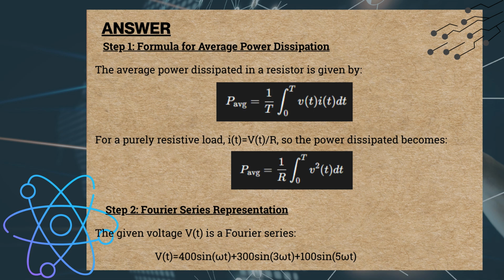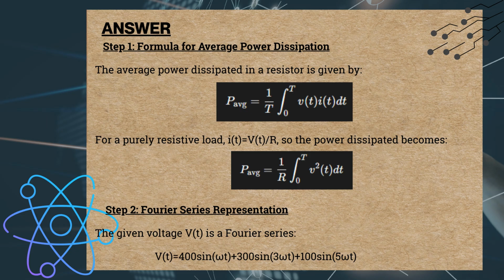Formula for average power dissipation. The average power dissipated in a resistor is given by the average power, P avg, equal to 1 over T times the integral from 0 to T of the product of v of t and i of t with respect to time t.